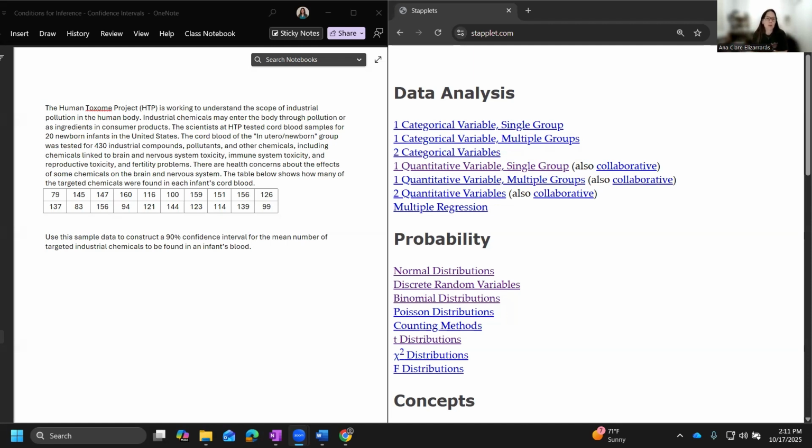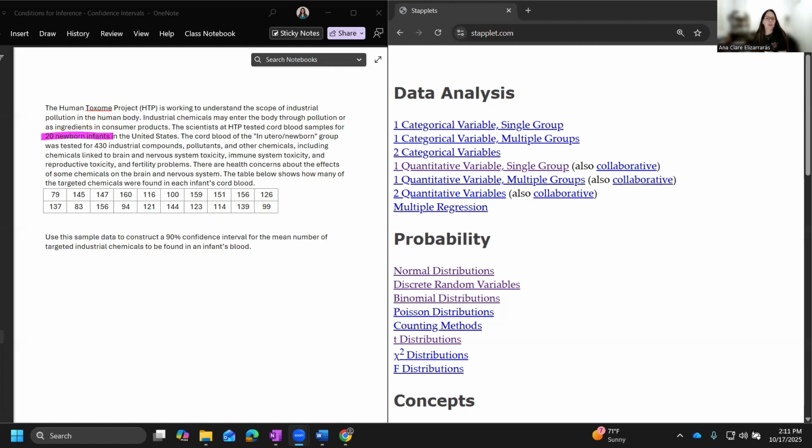The Human Toxome Project is working to understand the scope of industrial pollution in the human body, and industrial chemicals may enter the body through pollution or as ingredients in consumer products. I have not been given anything about averages or percents here, and I'm not given anything about random. I don't really know much right now. The scientists at HTP tested cord blood samples for 20 newborn infants, so I have 20 in the US.